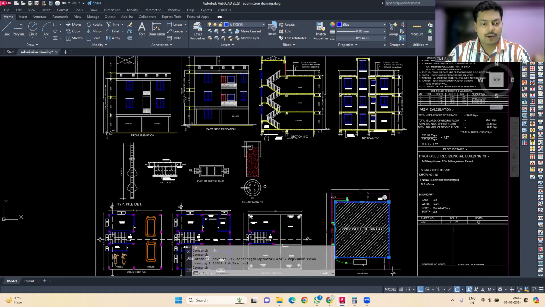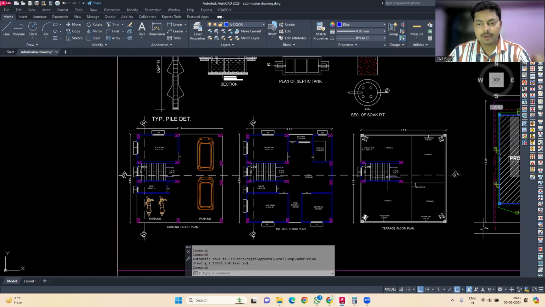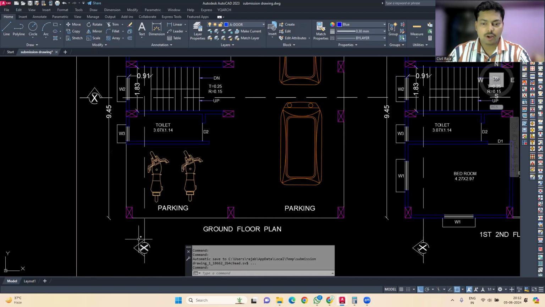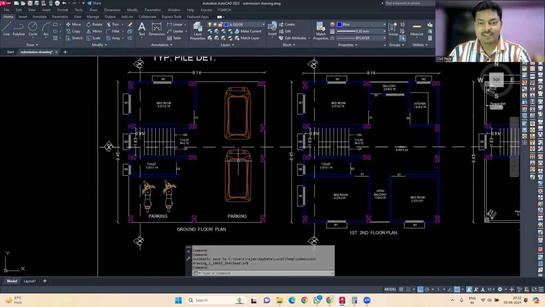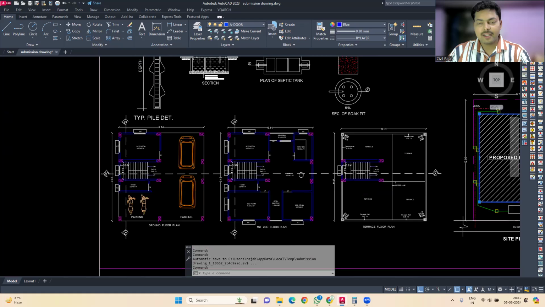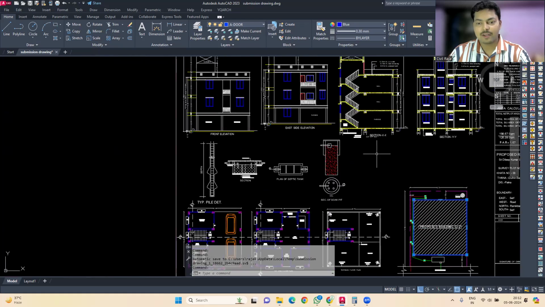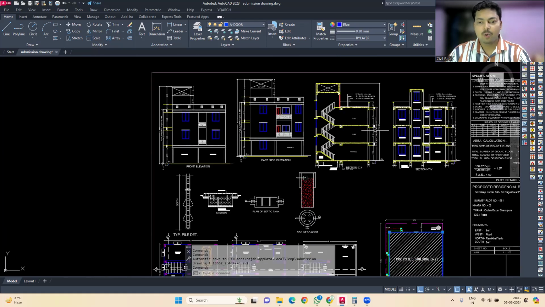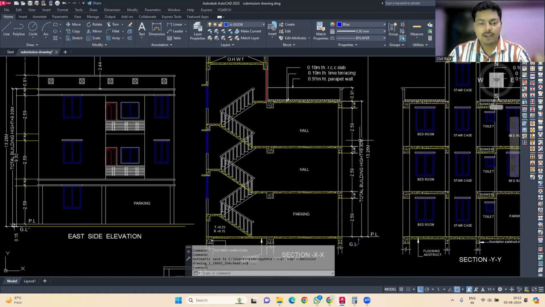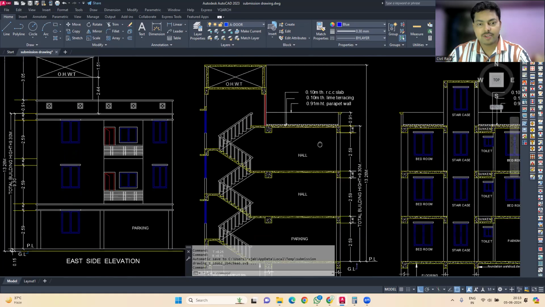You can see over here, this is our plan, and here we have cut the section XX, and then we have also cut the section YY. Here it is wrongly mentioned as X, but it is section YY. So we need to make the sections over here, and in these sections we can clearly see the position of the staircase, and also the thickness of the slab is mentioned, then the floor to floor height is mentioned.